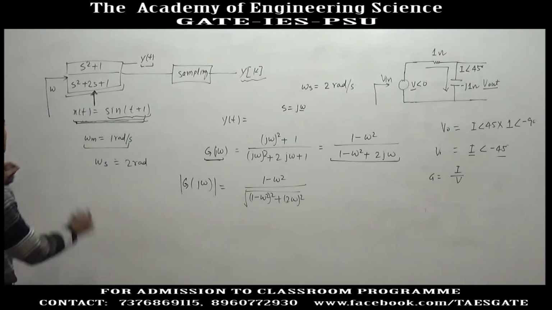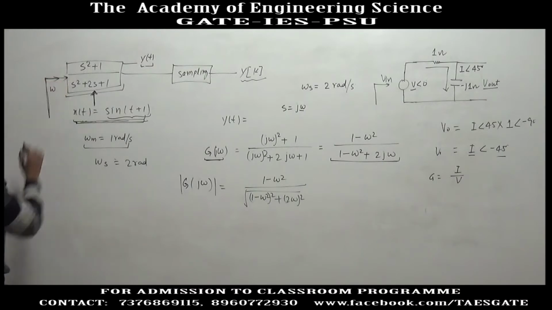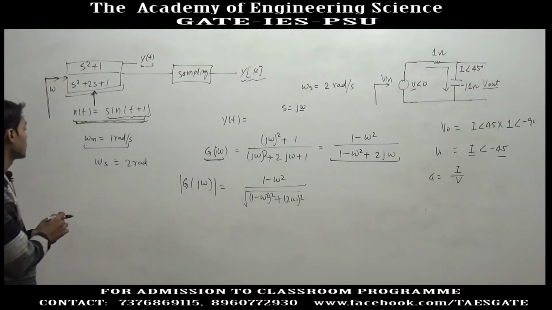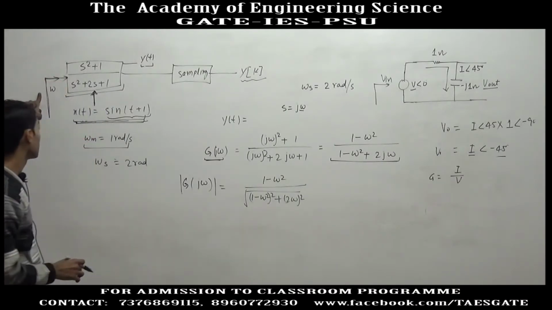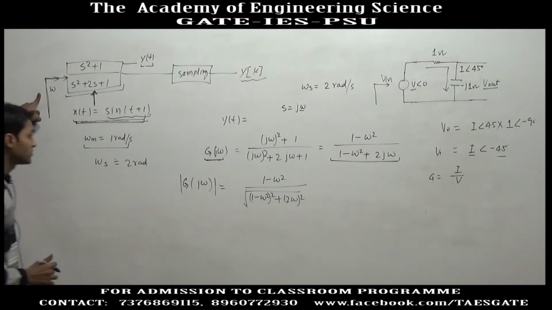This omega depends on the frequency of the input; it is exactly equal to the frequency of the input if the input is a pure AC signal.